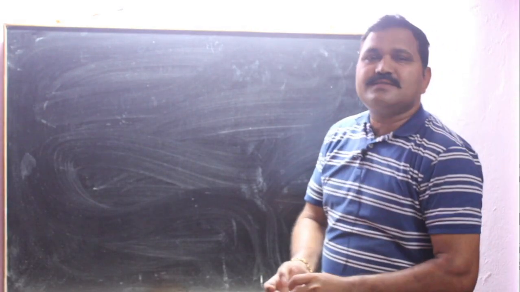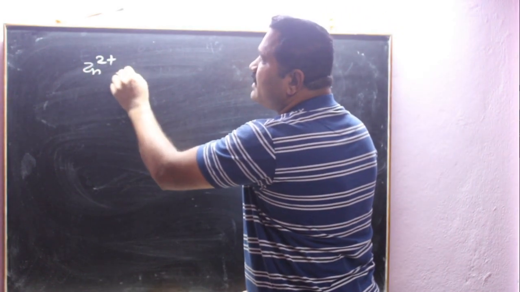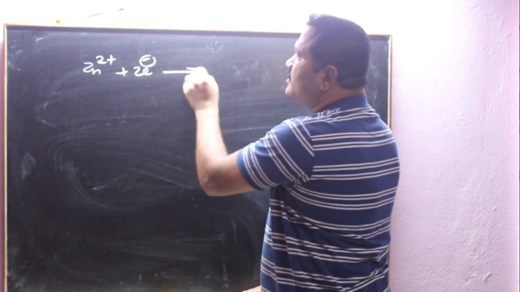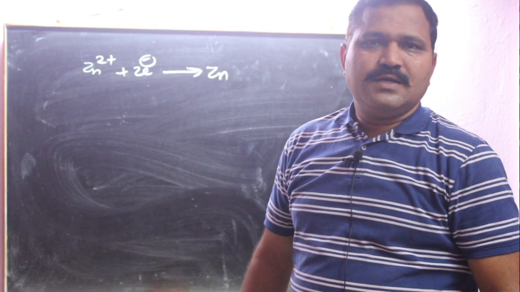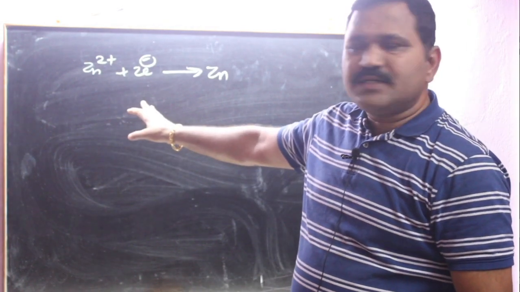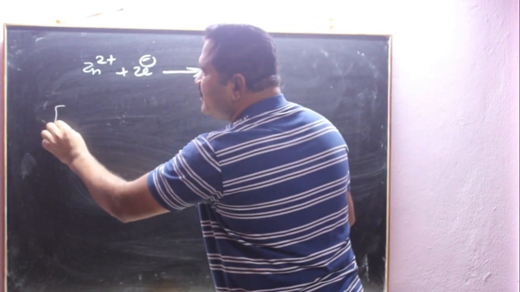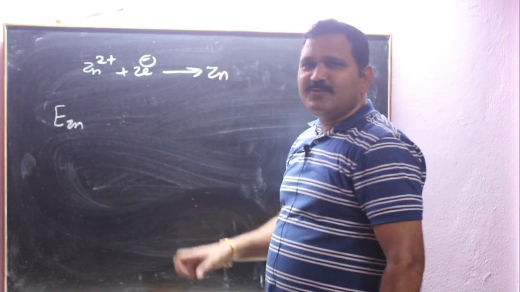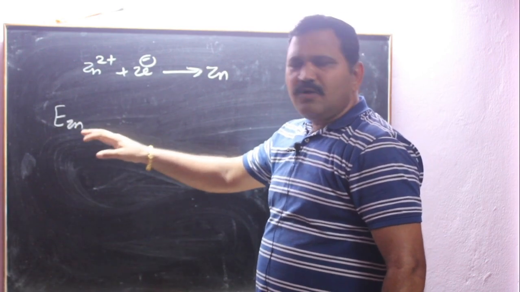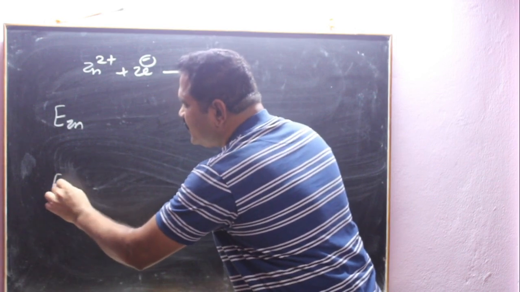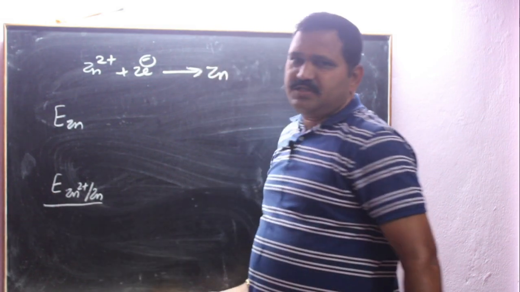Now consider a simple reduction reaction. Zn2 plus takes 2 electrons, gives Zn. This is a simple reduction reaction. Now for this reaction, here we are taking a zinc electrode, that's why you have to write EZn. Or in another way, E of Zn2 plus Zn. This is the perfect notation.